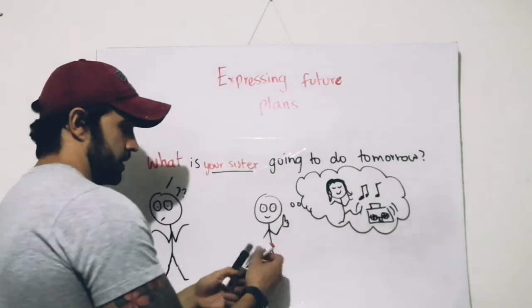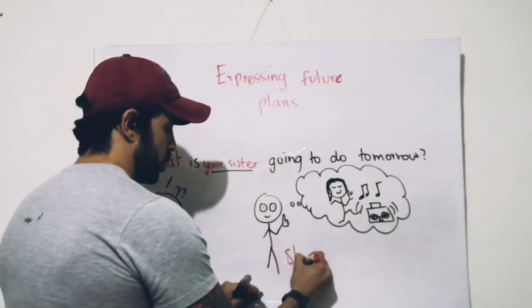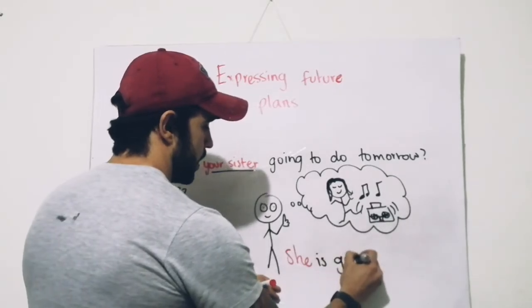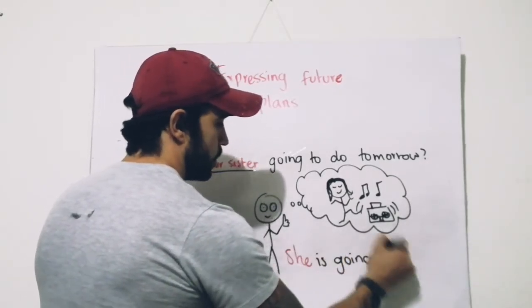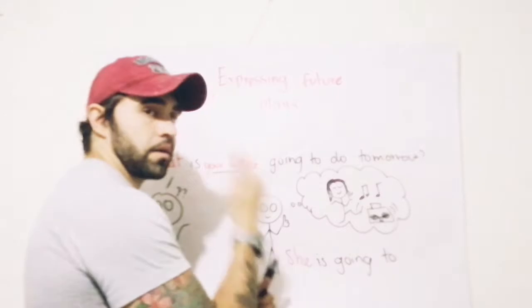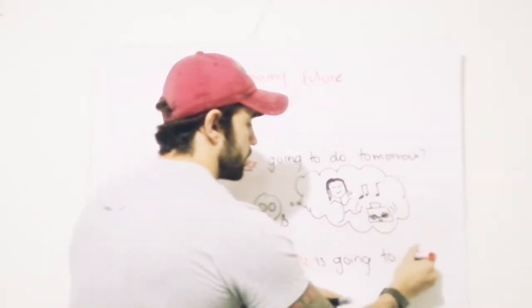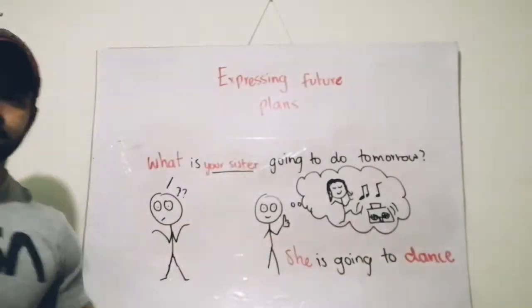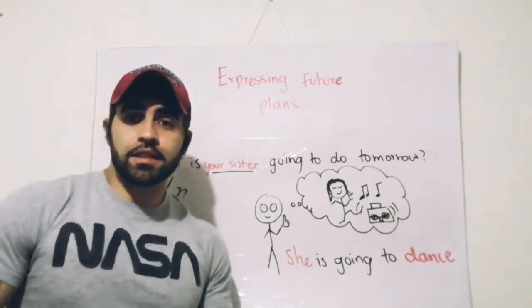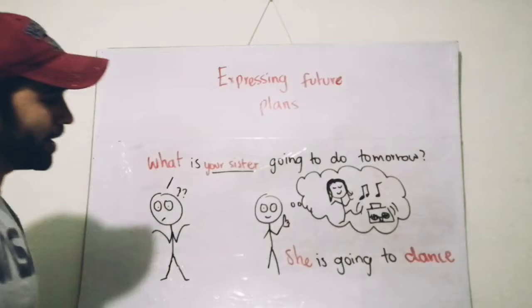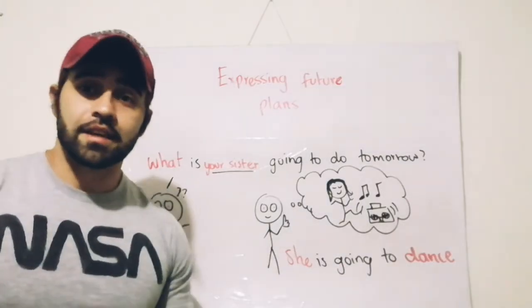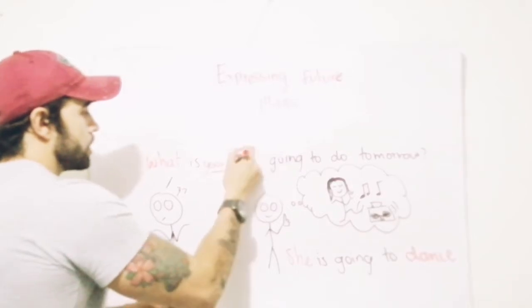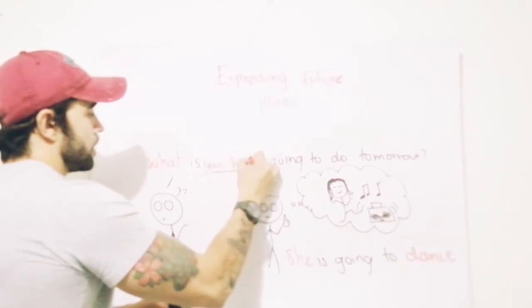The answer here is she's going to, and we use the verb that we see in the example. She's going to dance. But what happens if I change sister with the word brother?